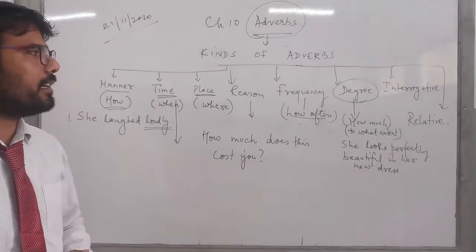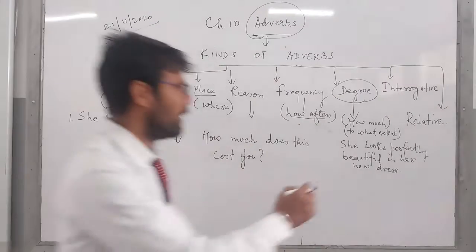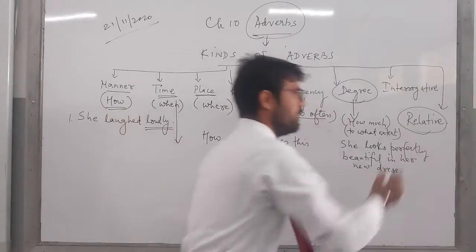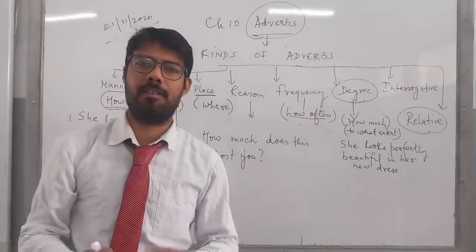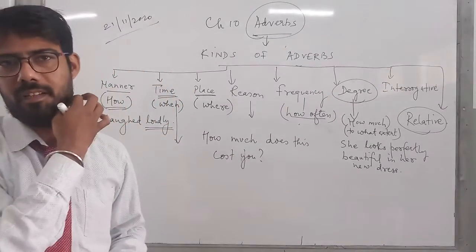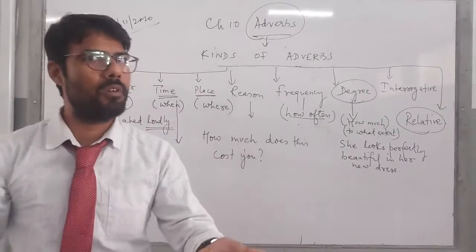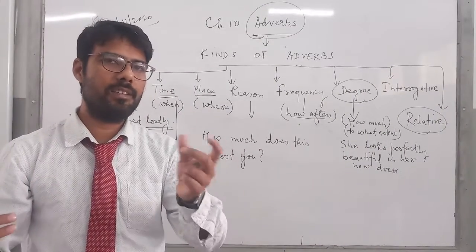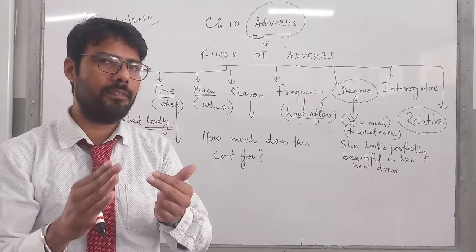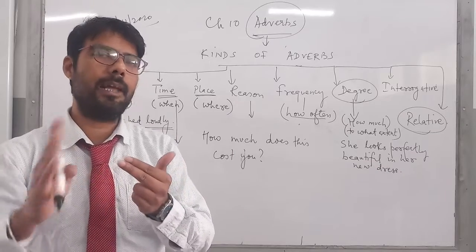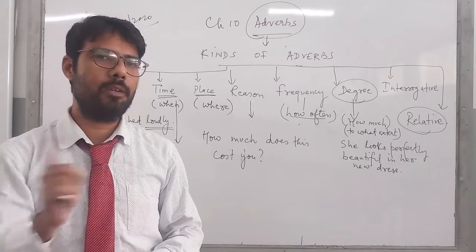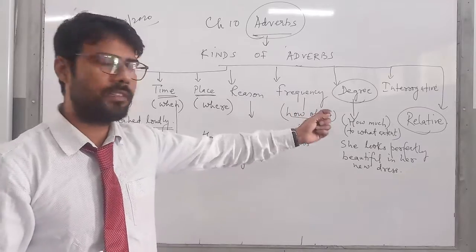Lastly, children, there is another very important part, which is altogether a new chapter in class 9 and 10: relative. Relative adverb, relative clause, the chapter on relative is very much in depth when you go to class 9, and you will find that this is a separate chapter.